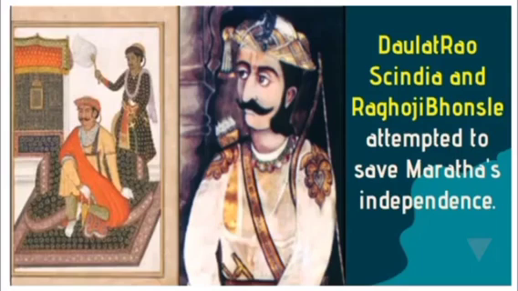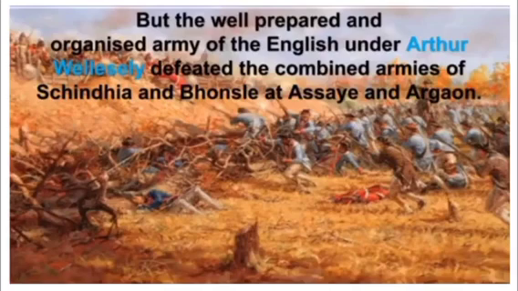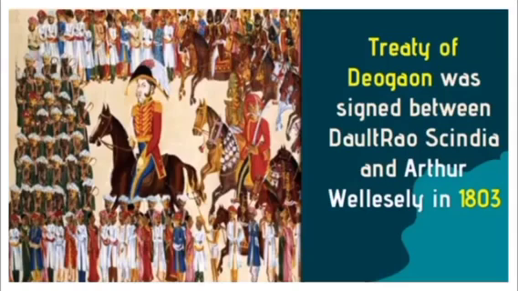So students, subsidiary alliance means to bring the princely states under the control of the British. But this led to the Second Anglo-Maratha War, where the well-prepared and organized army of the English under Arthur Wellesley defeated the combined armies of Scindia and Bhonsle at Assaye and Argaon. The Treaty of Deogaon was signed between Daulat Rao Scindia and Arthur Wellesley in 1803.